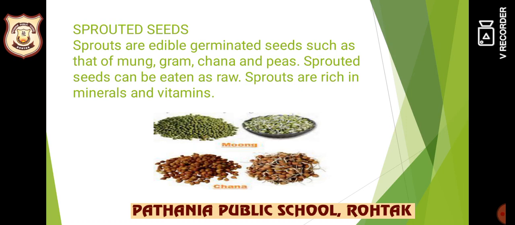You see the white tail-like structure. They came up on their own, and now the seeds are sprouted. Okay, so that's how you can make the sprouted seeds. You can eat them as a chaat also. You can add chopped onions, tomatoes, lemon juice according to your taste. So they are very nutritious. Okay, and remember that not every seed has the capability to sprout.